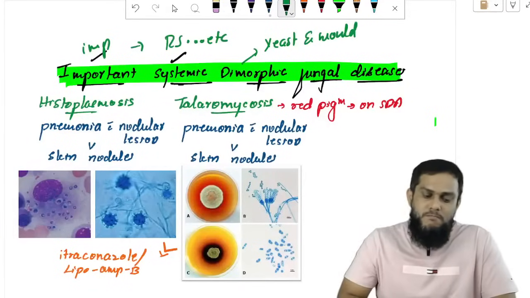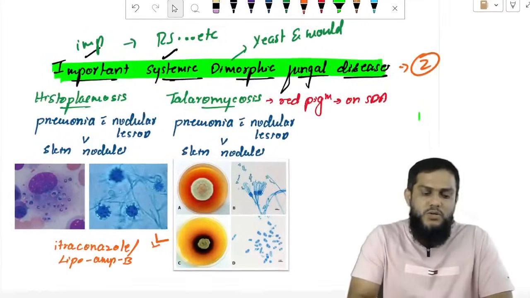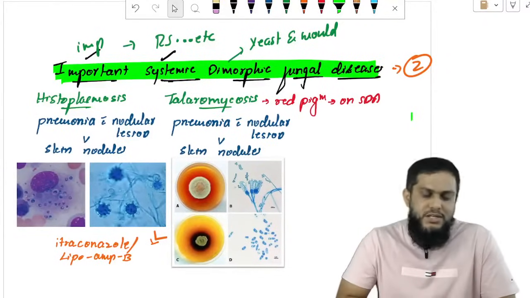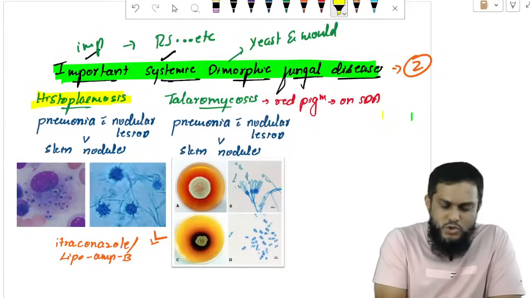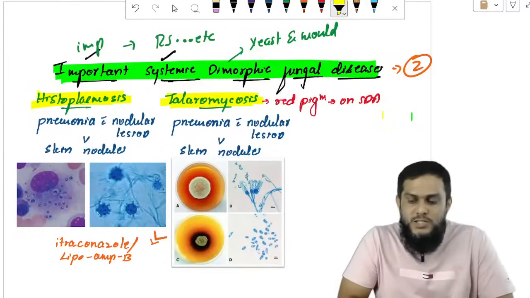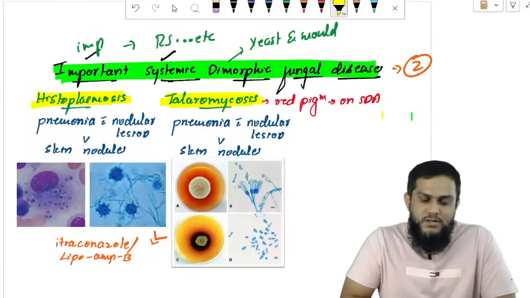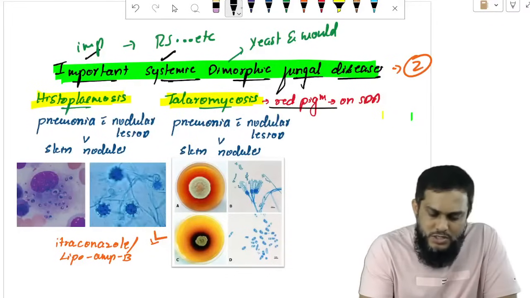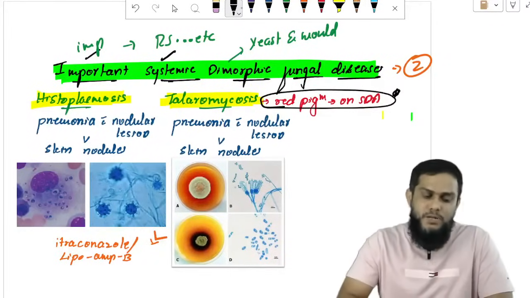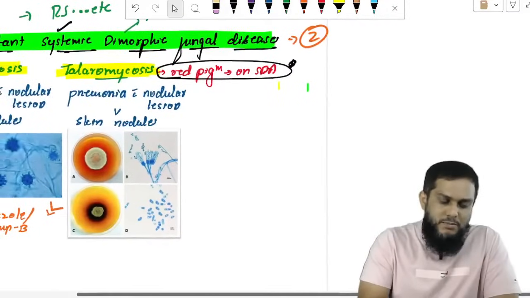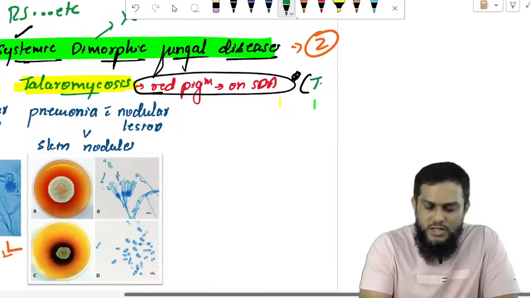Dimorphic fungi are 6, but important are 2. We are discussing 2 important systemic dimorphic fungal diseases: histoplasmosis and talaromycosis. Remember, talaromycosis produces red pigment on SDA. So pigment producing fungi are very important. And remember, red pigment is produced by Talaromyces and also Trichophyton rubrum.